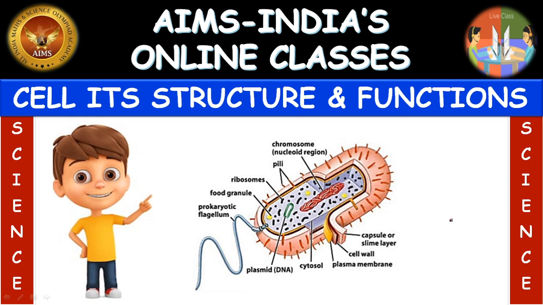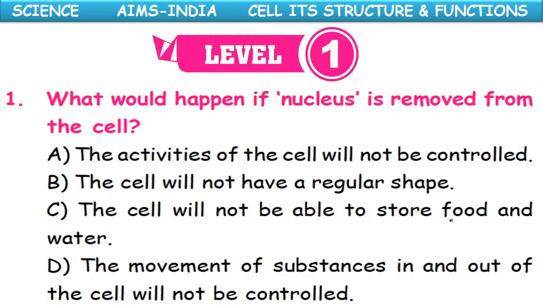This is briefly about the cell organelles and their functions. What are the protein factories of the cell? Ribosomes. So let us enter into the worksheet. The first question: what would happen if nucleus is removed from the cell?